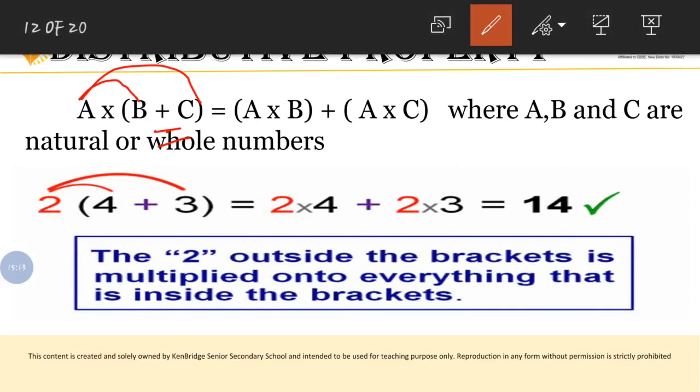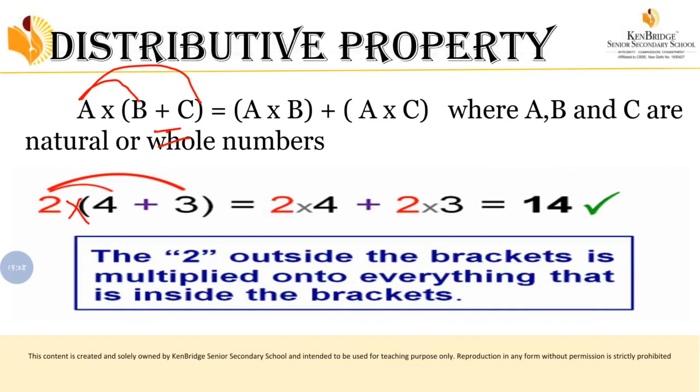If there is nothing in between 2 and (4 plus 3), it means that there is a product, that is a multiplication. So 2 into (4 plus 3) means first what you have to do, you have to multiply 2 and 4, then plus 2 and 3. That is what I have written here, 2 into 4 plus 2 into 3. So what is the value for 2 into 4? 2 4s are 8 and 2 3s are 6. So 8 plus 6, it will become 14. So this will be the result.